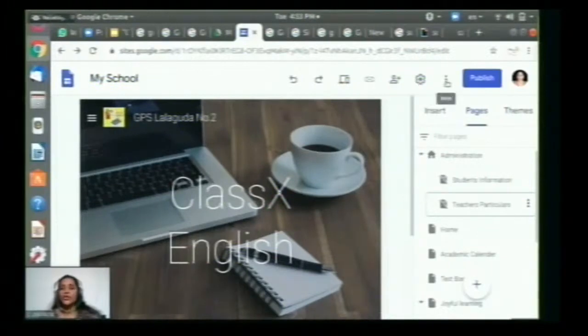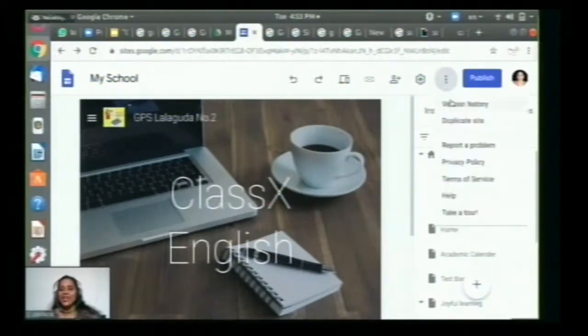And coming to the three dots here, you can see you can duplicate the site. What is the use of duplicating the site? So when you are sharing the sites half done, you can have a copy of it with you, and the other copy will go to the collaborative working place where others can edit.